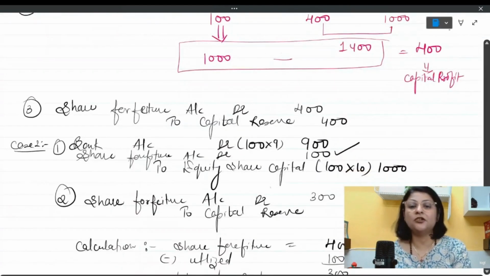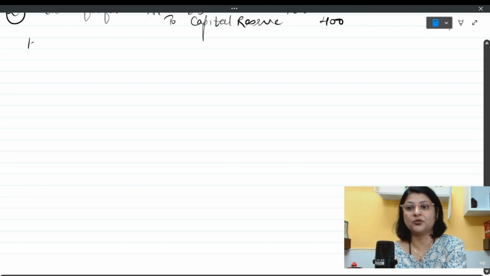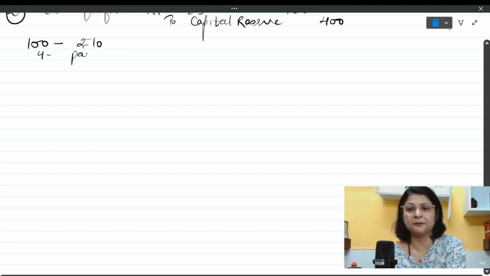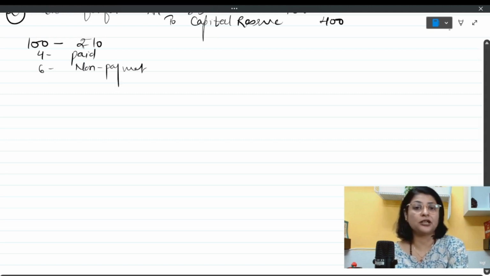So we will continue with our same example, that we have 100 shares which were held by X originally, and these shares were rupees 10 each, out of which he has paid rupees 4 and the non-payment is rupees 6 per share. His 100 shares are forfeited.